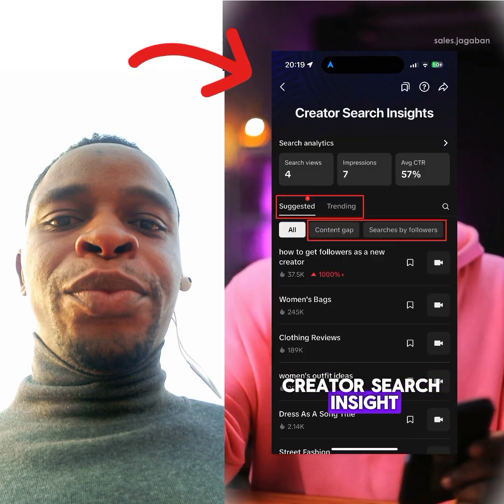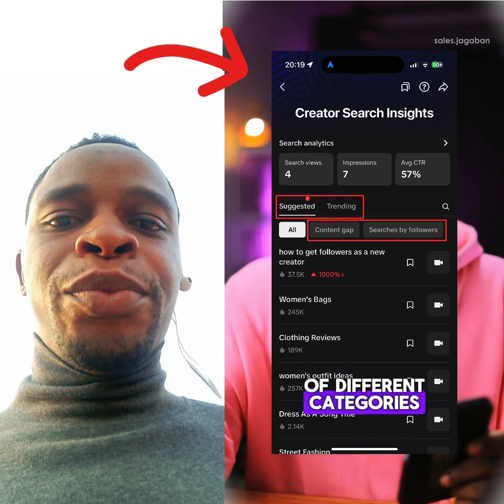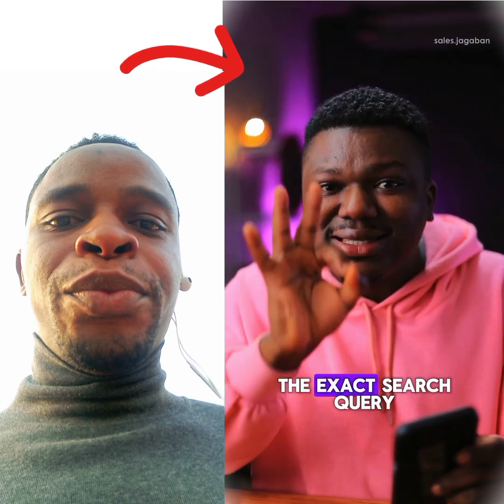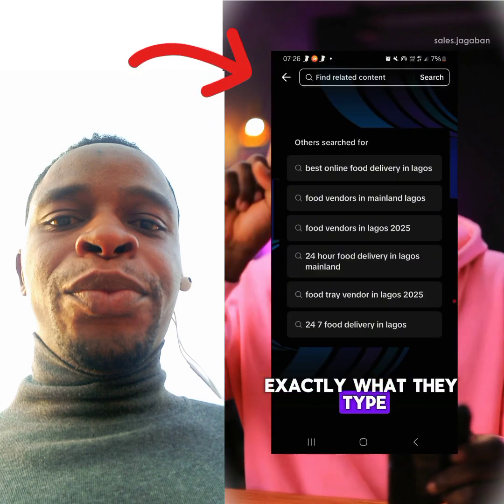Creator Search Insights is showing you topics of different categories. This is showing you the exact search query, exactly what they type. This is powerful.